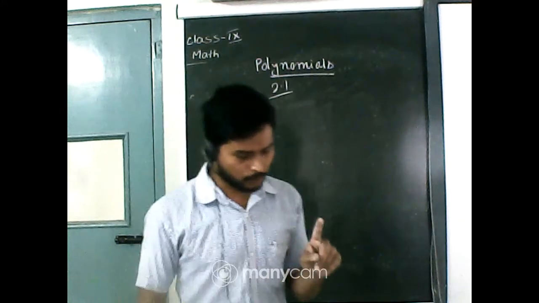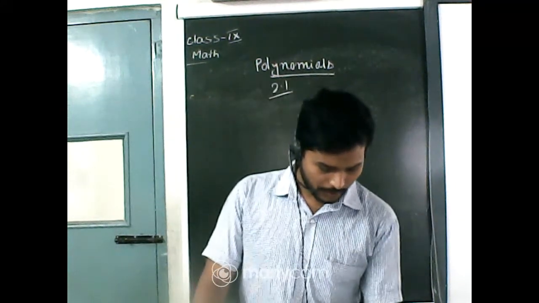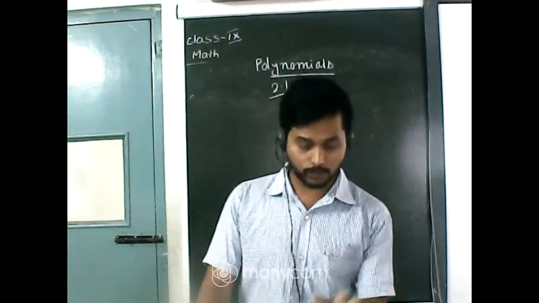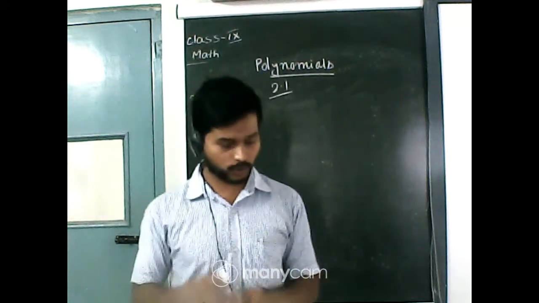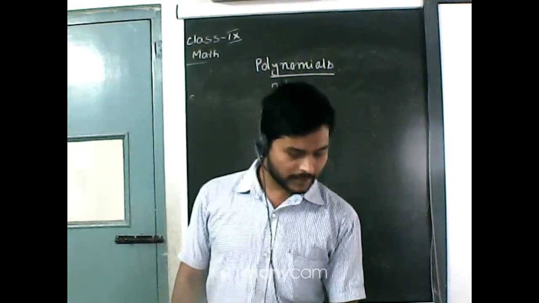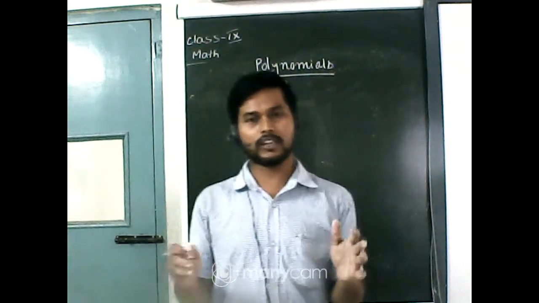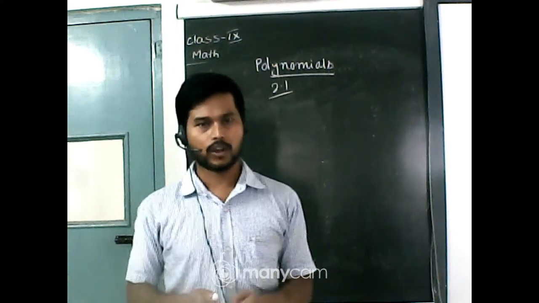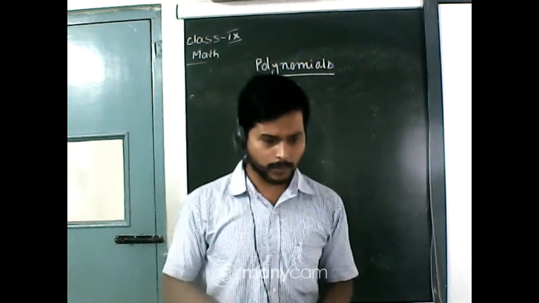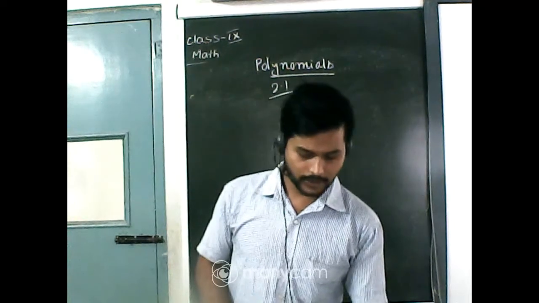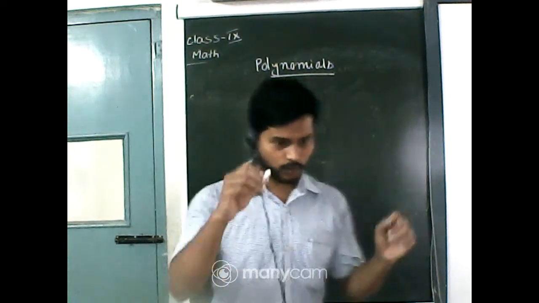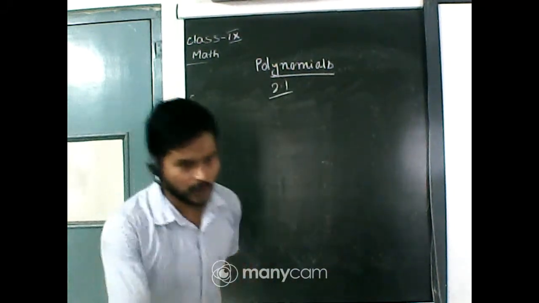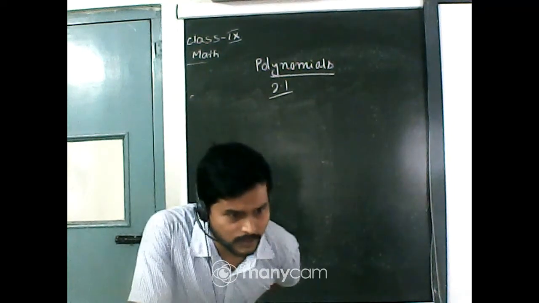So here we have to give an example of a binomial. It will contain two terms of degree 35, meaning the degree of the polynomial or maximum power of the variable will be 35.